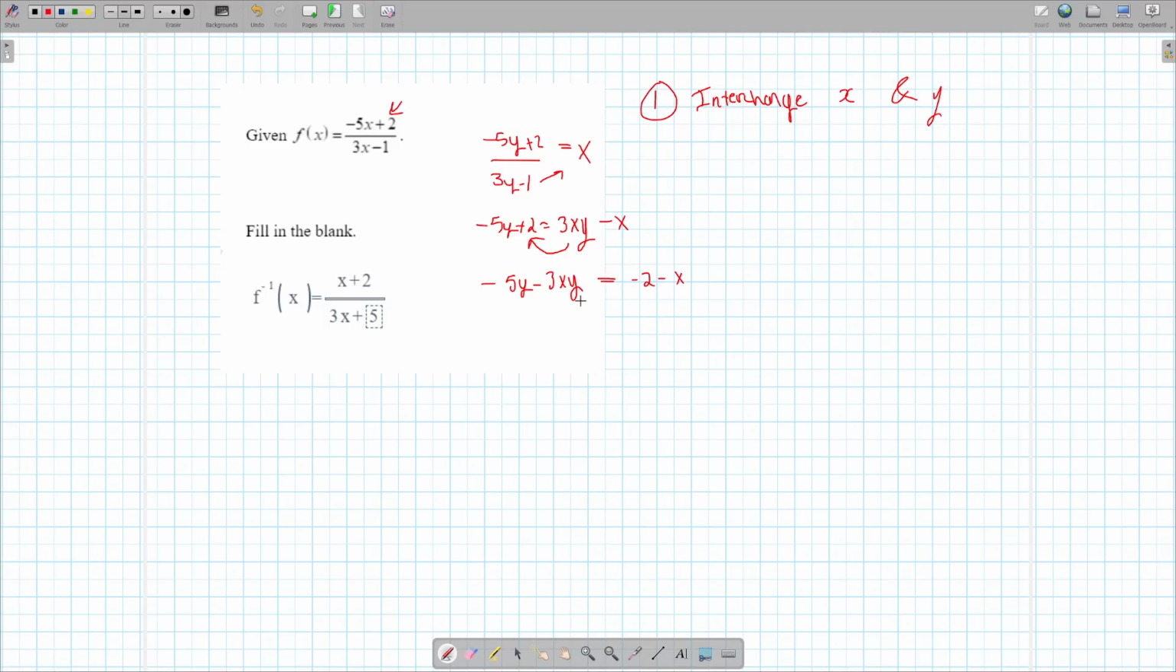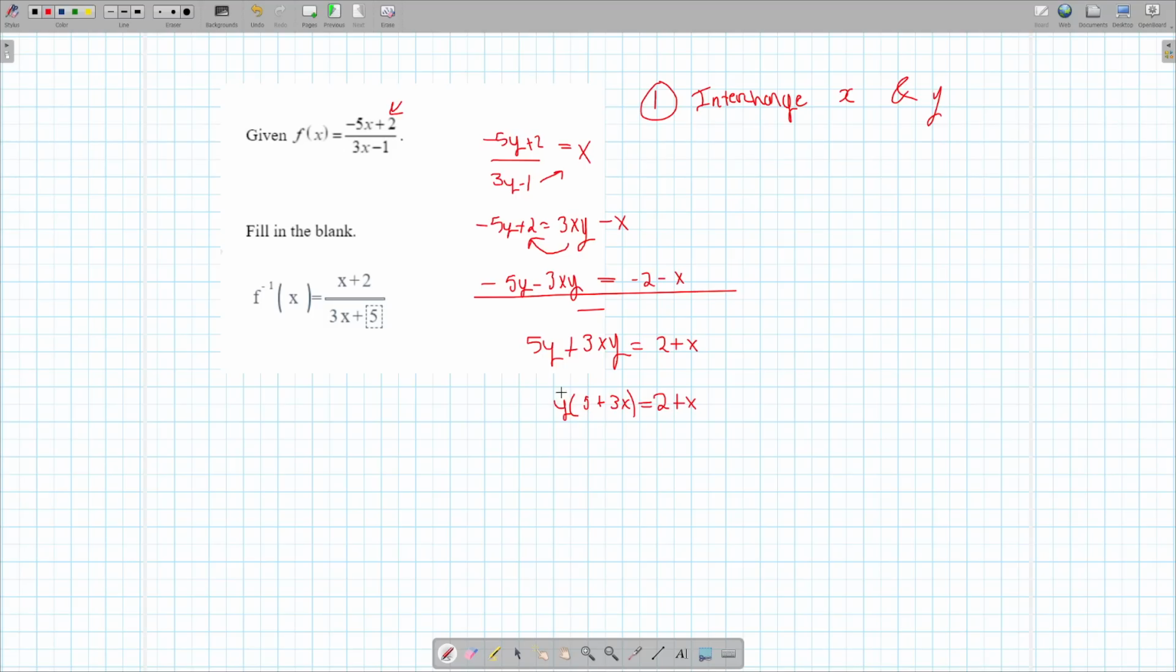Okay, what's annoying me right now is that everything is negative. So let's just divide by negative on the whole equation. Everything becomes positive: 5y plus 3xy equals 2 plus x. Now we can factor out the y over here. So it becomes y times (5 plus 3x) equals 2 plus x.